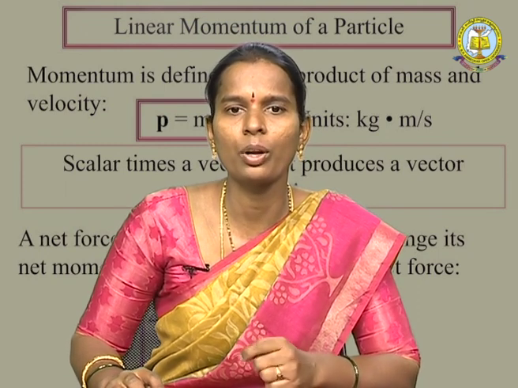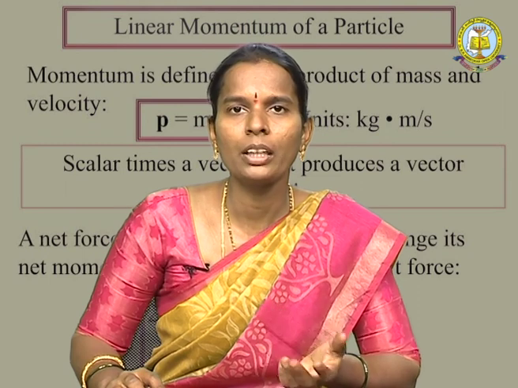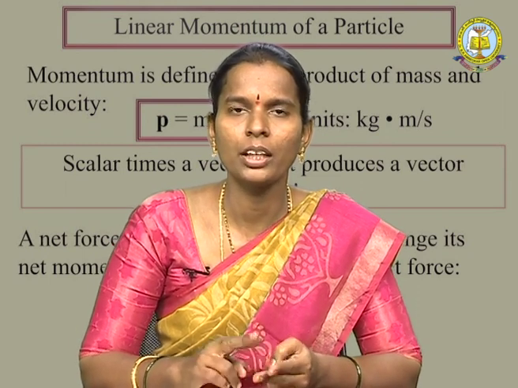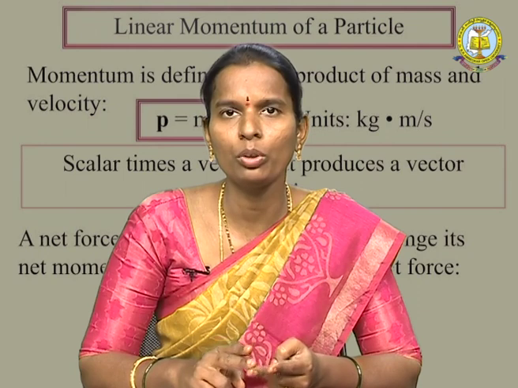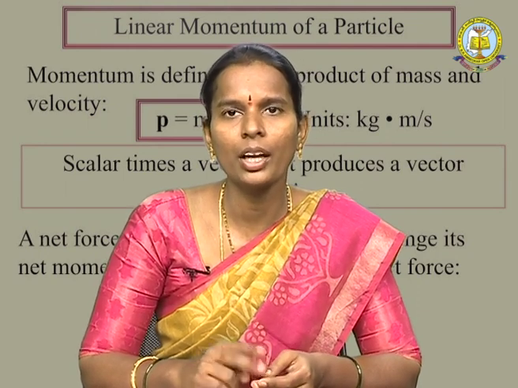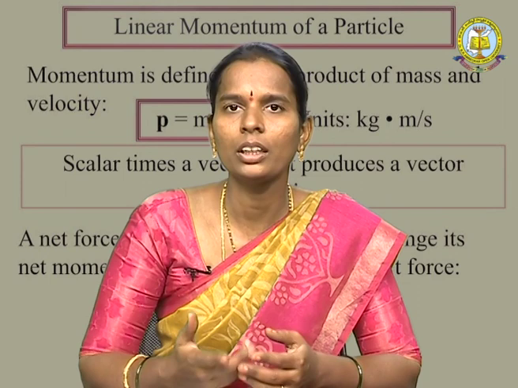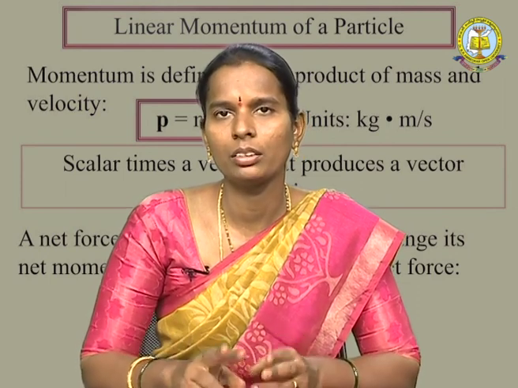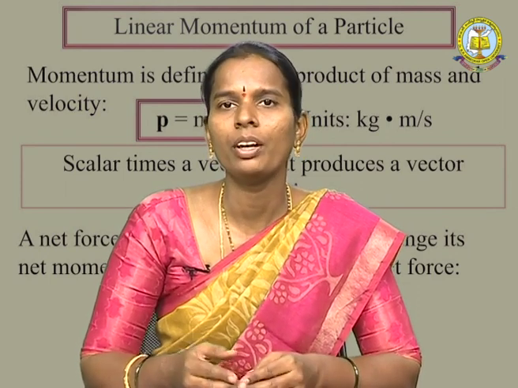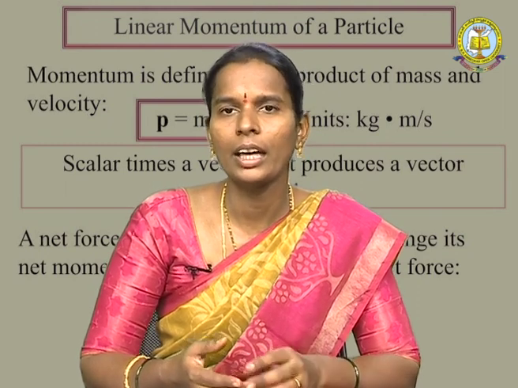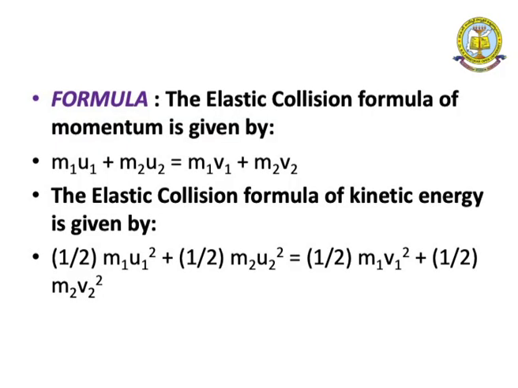The kinetic energy formula is half m v square. For any two particles of masses m1 and m2, with initial velocities u1 and u2 and velocities v1 and v2 after collision, you can write the kinetic energy as half m1 u1 square plus half m2 u2 square is equal to half m1 v1 square plus half m2 v2 square. This is the elastic collision formula for kinetic energy.